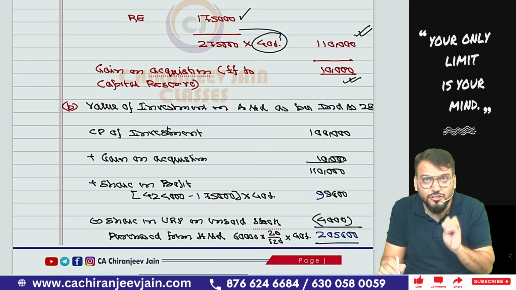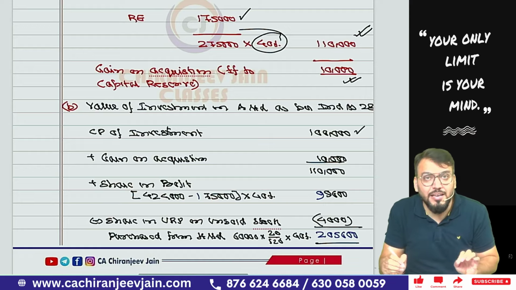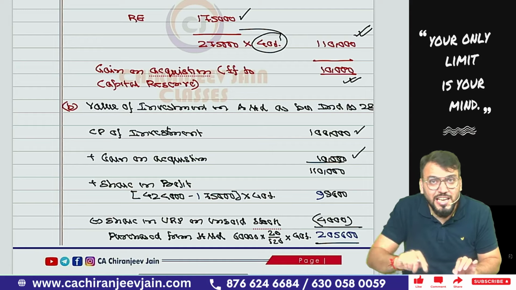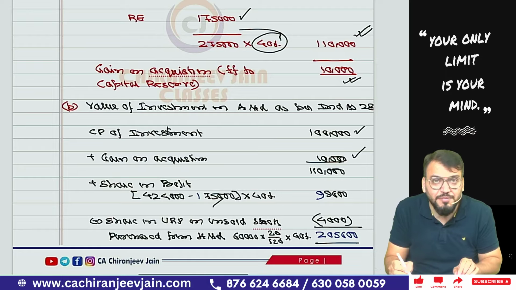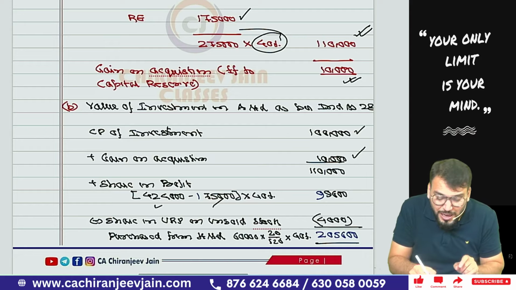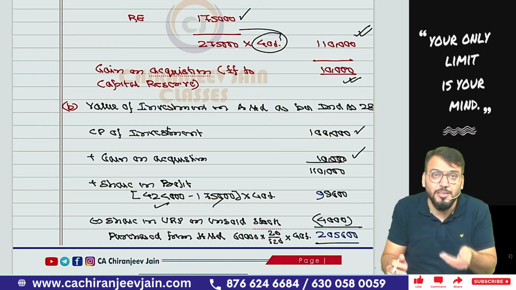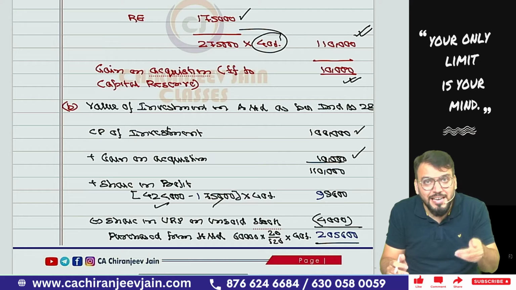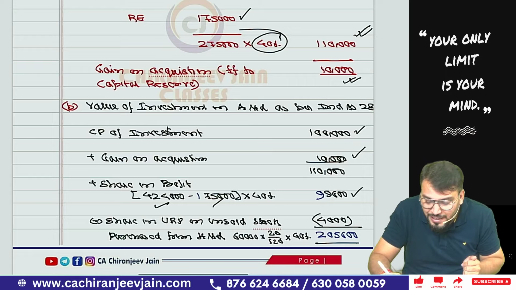Then we'll find out the value of investment in A Limited as per Ind AS 28. Okay, sir. Yes, sir. So the cost price of investment is given as 1 lakh. In this we'll add capital reserve 10,000. Then we'll do share of profit from associate. The opening balance, meaning on the date of acquisition, is 1,75,000. The closing balance is given as 4,24,000. So 4,24,000 minus 1,75,000, 40% of that will be the profit which will be recognized in the parent company's consolidated financial statements. The 40% will become 99,600.